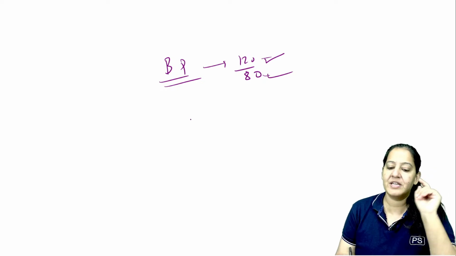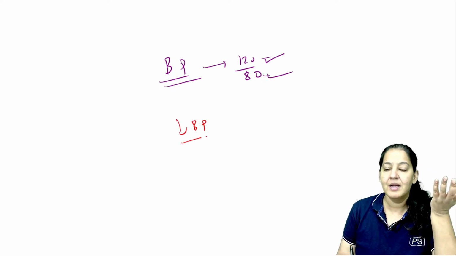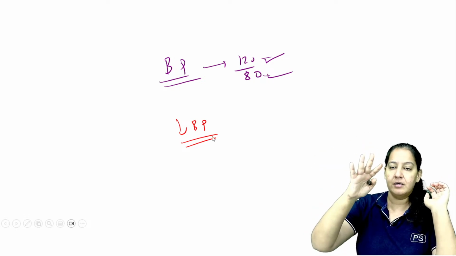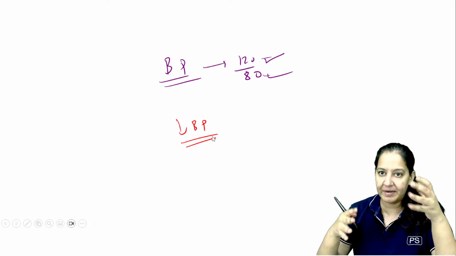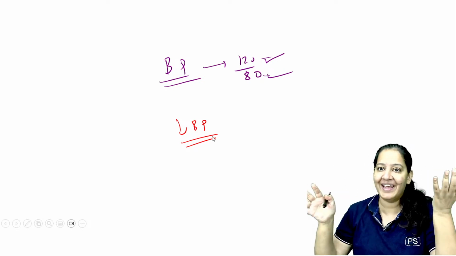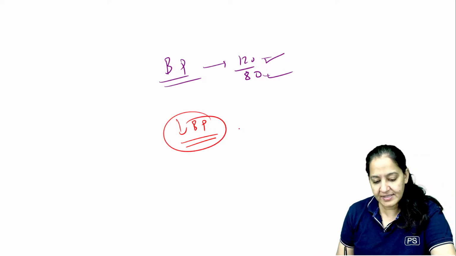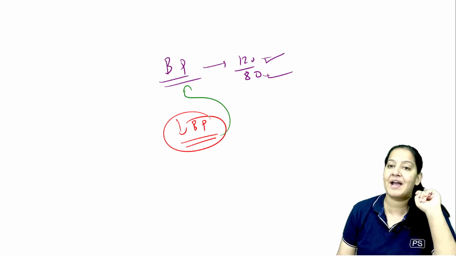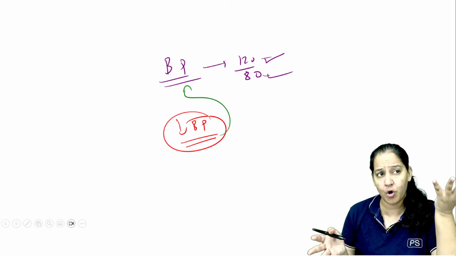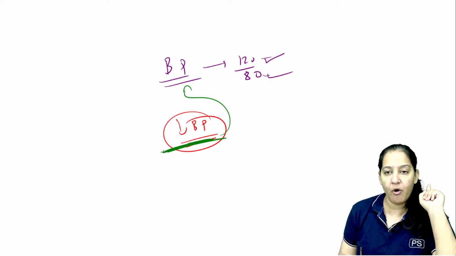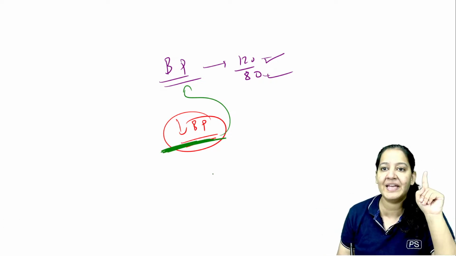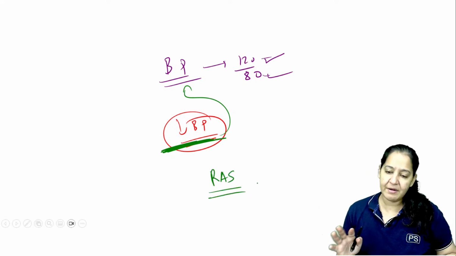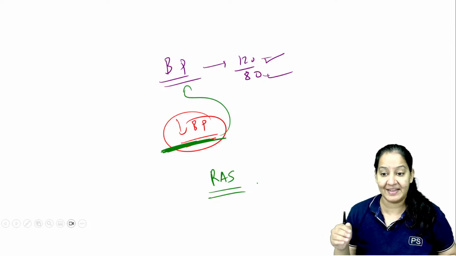So this is normal. But imagine if someone is having low blood pressure due to anything. Just suppose the person is getting up from supine position very quickly, or the person is vomiting, diarrhea, accident, bleeding. Due to any reason, if there is low blood pressure, there is a backup mechanism God has given to increase the blood pressure and become normal again. God is great. He has given a compensatory mechanism in the human body. Whenever we have a fall in blood pressure, there is a family which gets activated, known as the renin-angiotensinogen system. It is having multiple enzymes and proteins inside that. That's why it's a family.